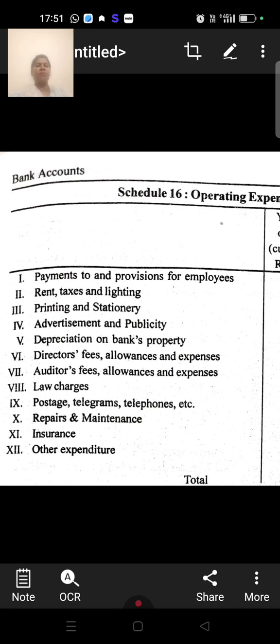First one is payment to and provisions for employees, rent, taxes and lighting, printing and stationery, advertisement and publicity, depreciation on bank property, director fees, allowances and expenses. Next one is auditor fees, allowances and expenses. Next is law charges, then postage, telegram, telephones, etc., repairs and maintenance, insurance and other expenditure. So these are all included in operating expenses.